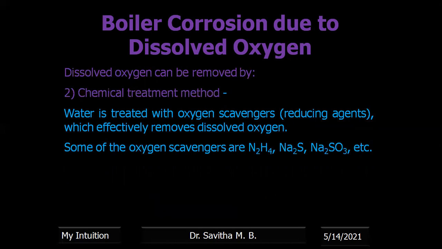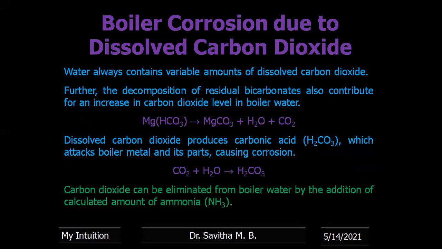Second method is the chemical treatment method. Water is treated with oxygen scavengers, like reducing agents. These effectively remove the dissolved oxygen. Some examples of oxygen scavengers are hydrazine, sodium sulfite, etc. So these are some of the oxygen scavengers which, when added to water, will react with or absorb the dissolved oxygen. Okay. Next,